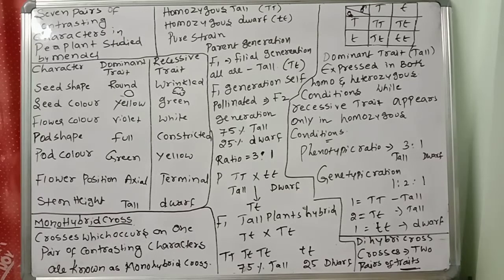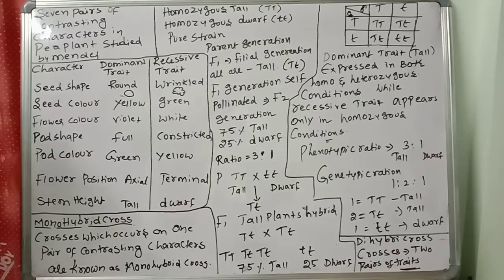Based upon these characters only, Mendel did complete experiments on how these characters spread or pass from one generation to another generation. So he gave a complete explanation based upon these characters or traits. So that is monohybrid cross and dihybrid cross, and he also did trihybrid cross. Cross means crossing between two plants. So first, today we will discuss the monohybrid cross.